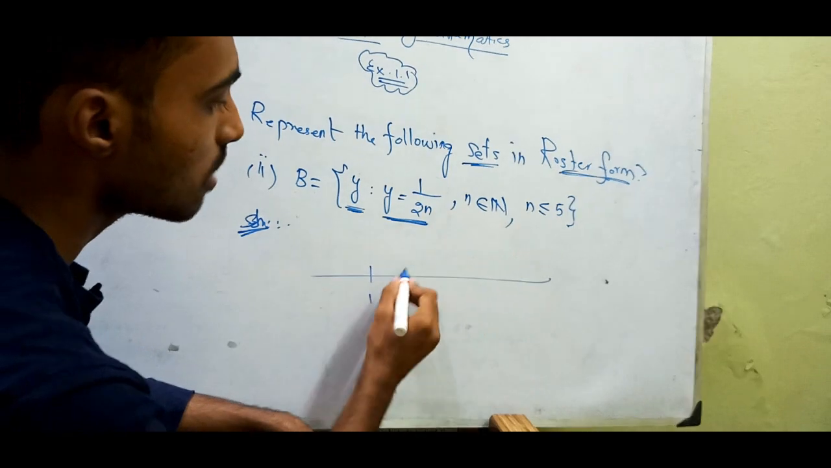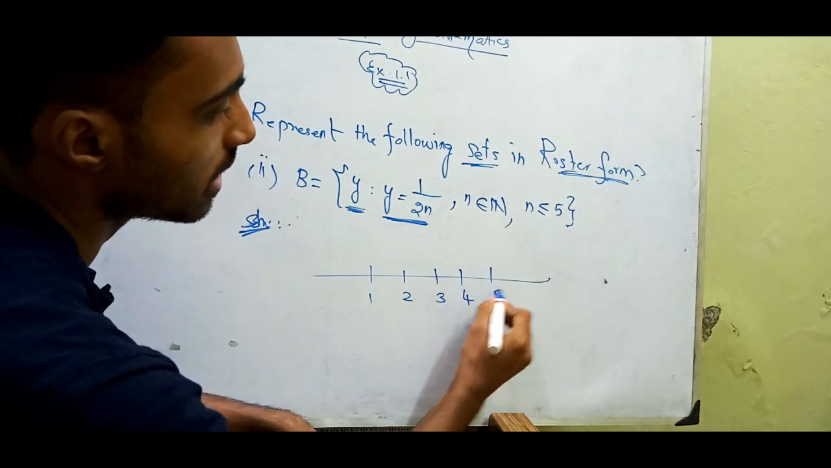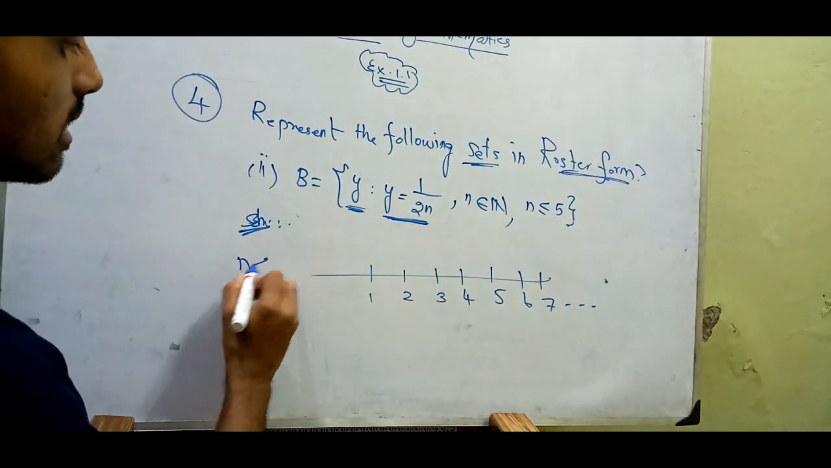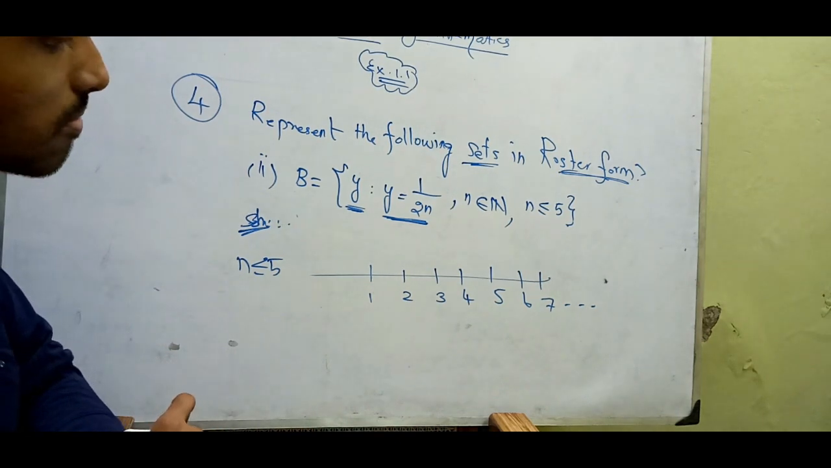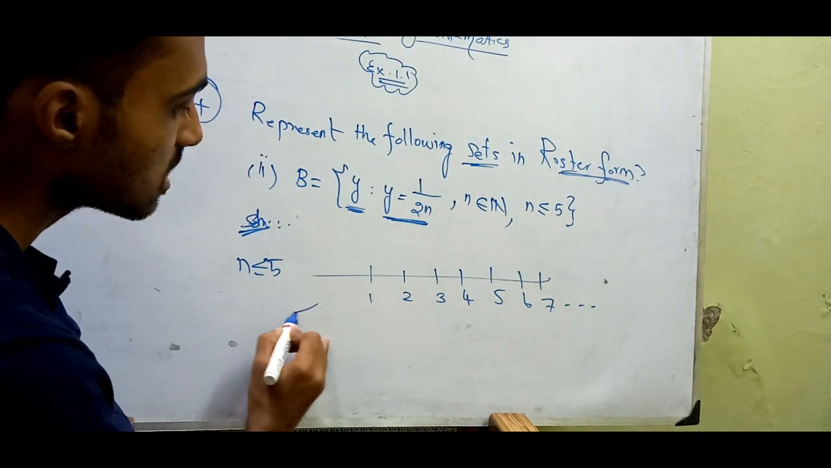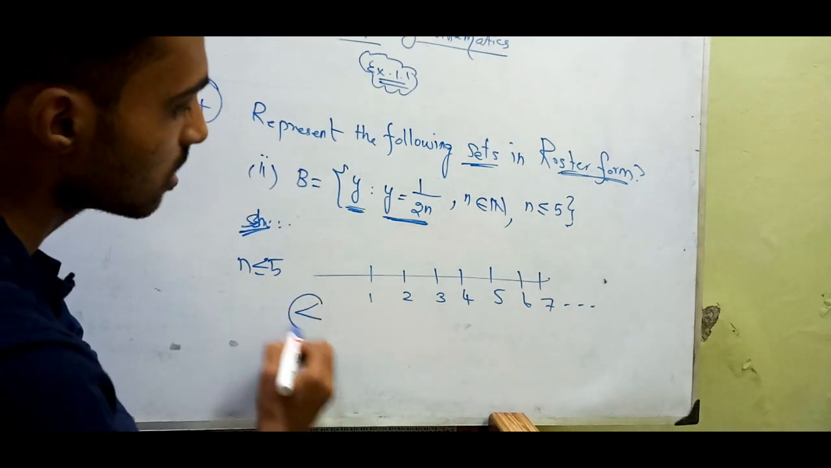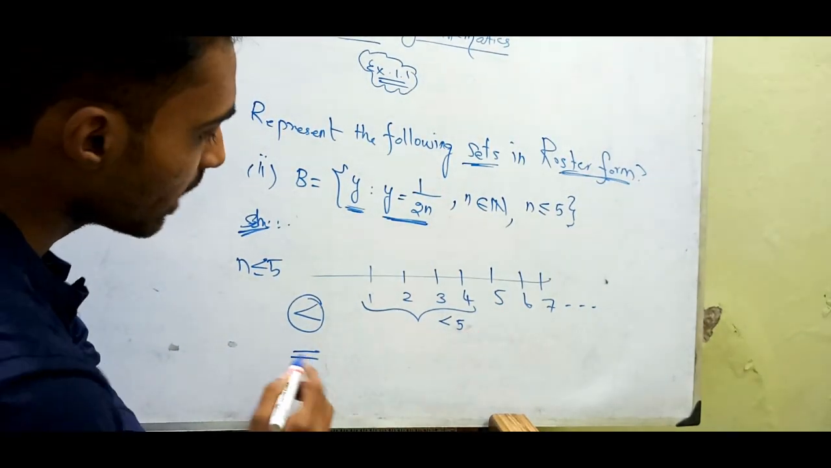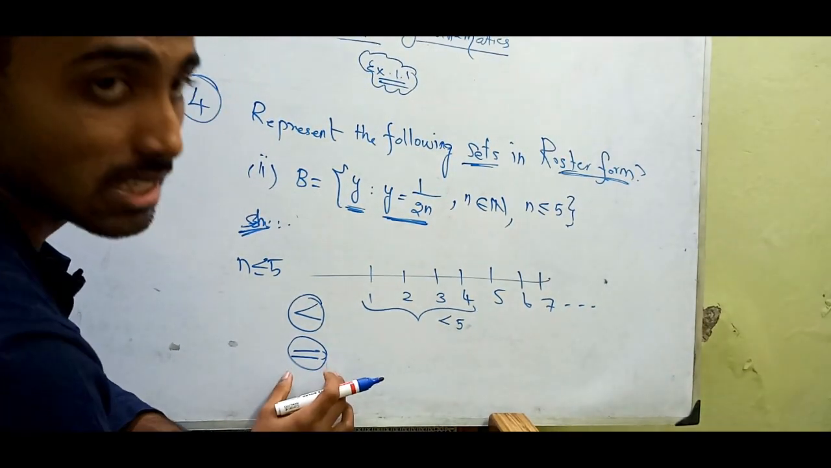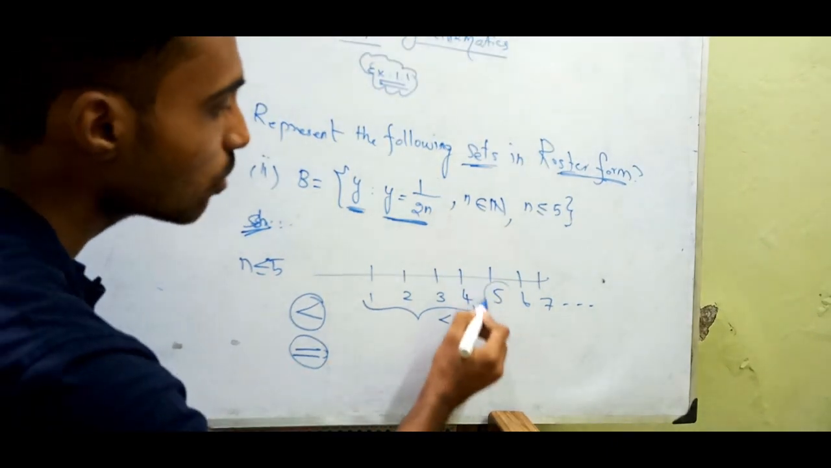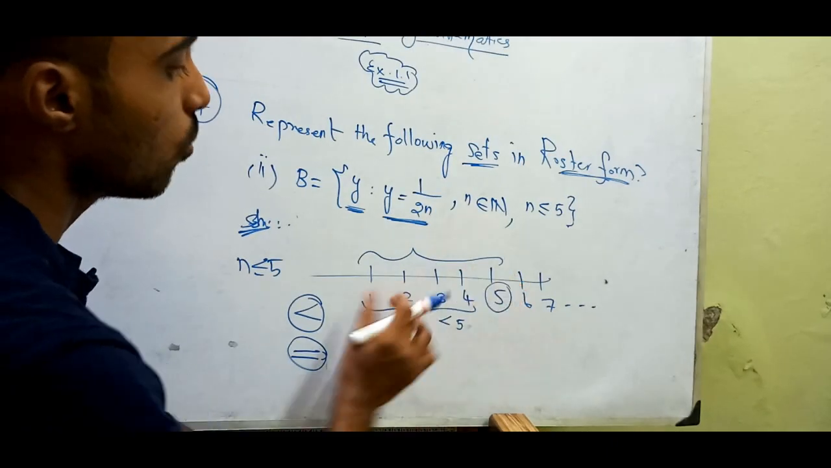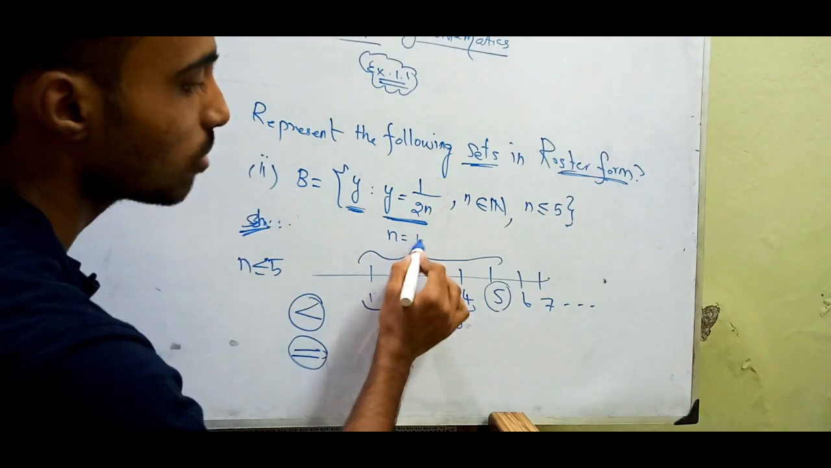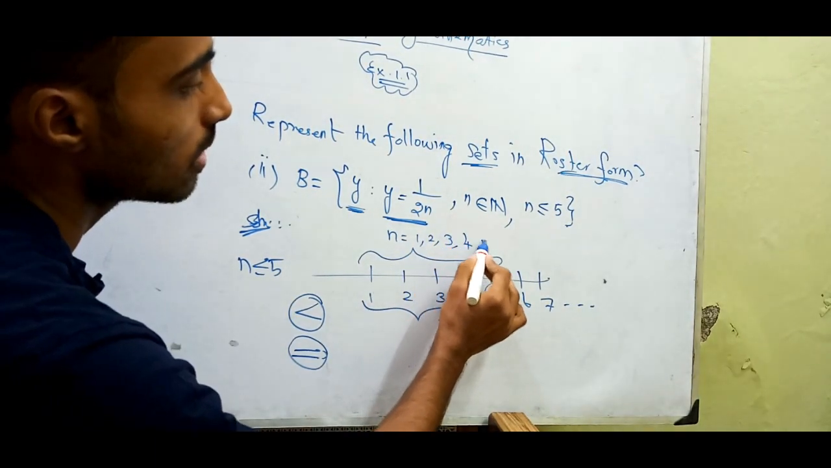We know natural numbers start from 1, 2, 3, 4, 5, 6, 7 and so on, right? But the condition given here is n is less than or equal to 5. We need to cover these two conditions: one is less than, another one is equal. So less than 5 is up to 4. And also one more condition which is included, and that is equal to 5. So we have 1, 2, 3, 4 and 5. So these are the n. Okay, n equal to 1, 2, 3, 4, 5.